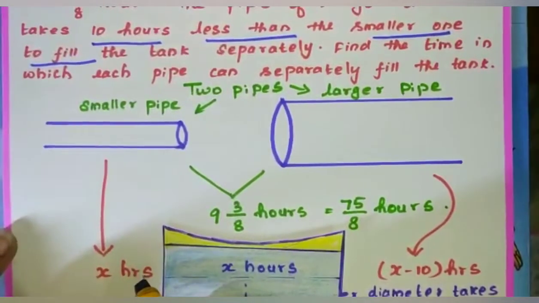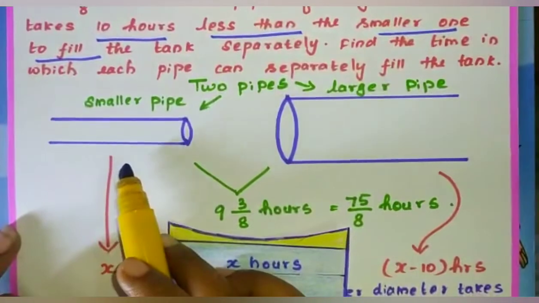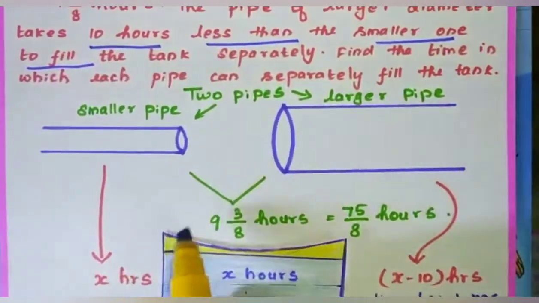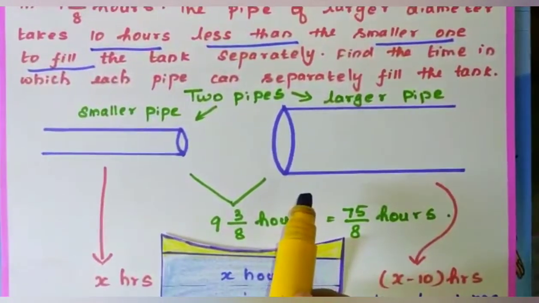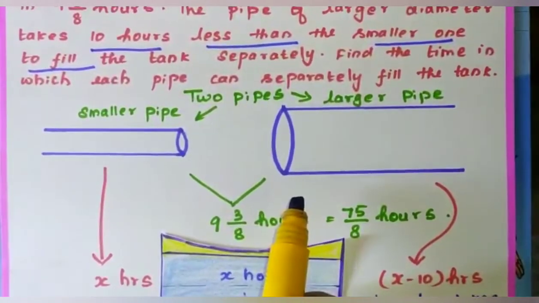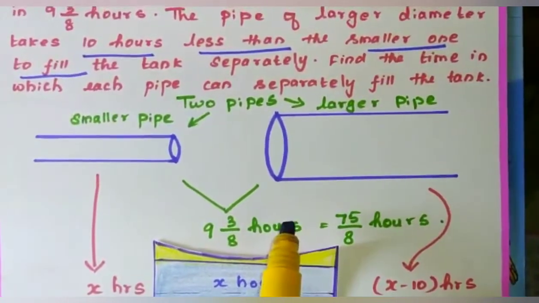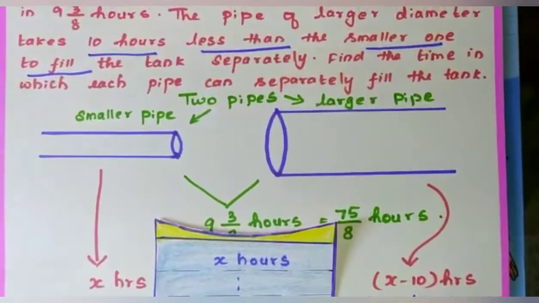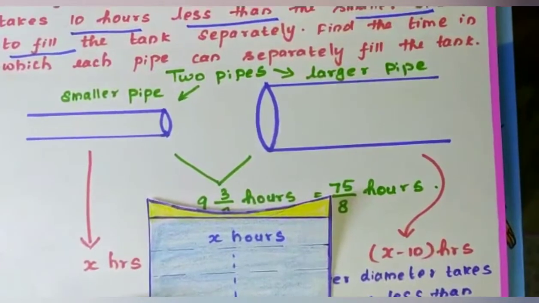So I'm going to take the time of the smaller pipe to be x, then the larger pipe is x minus 10 to fill this tank. First, we have to write that one.